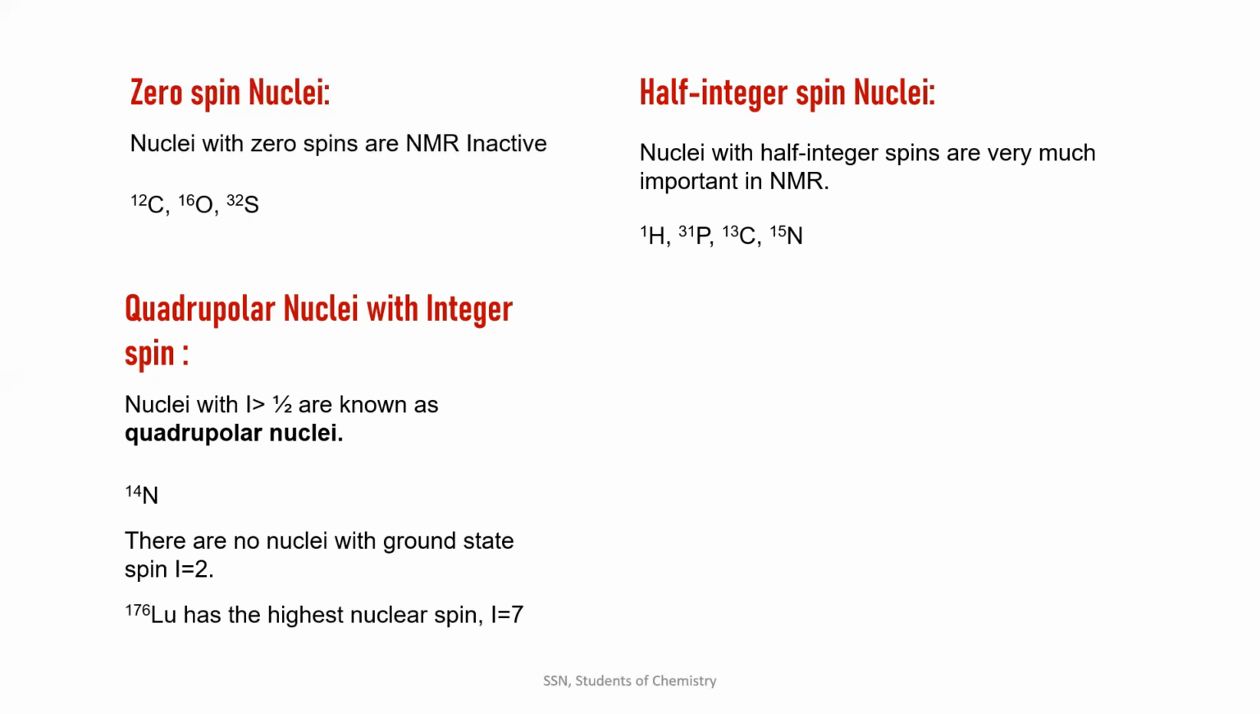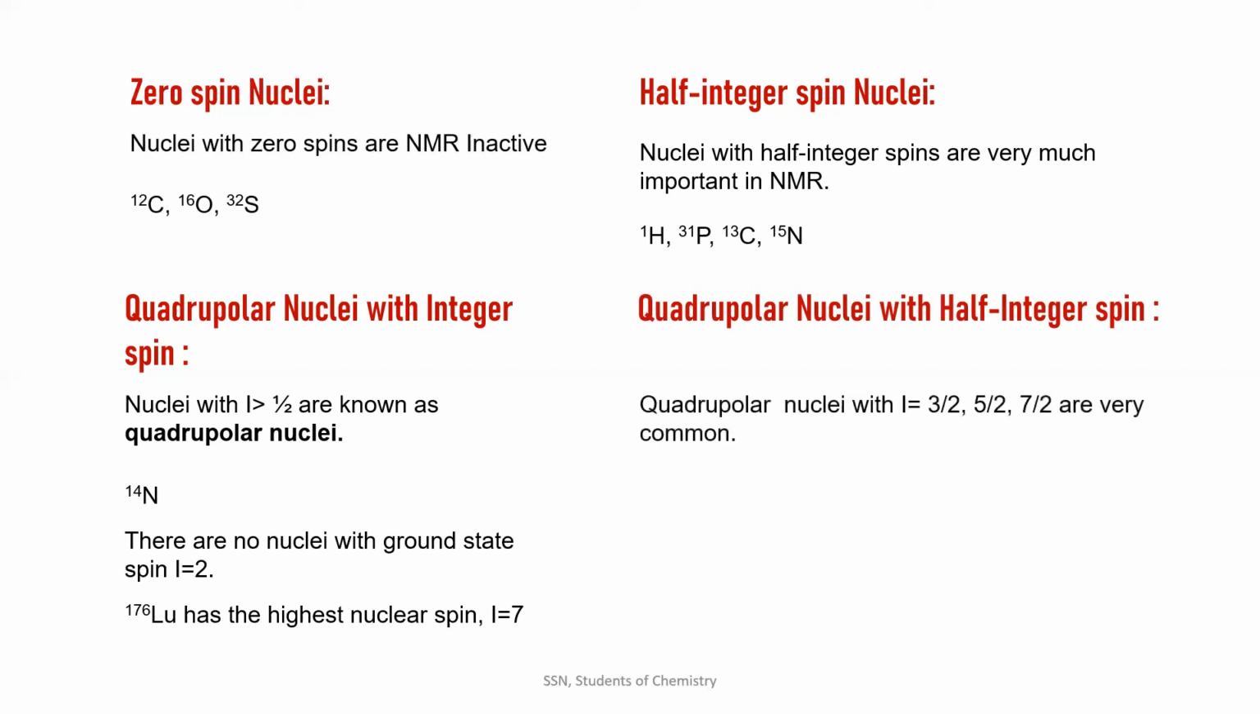Next, quadrupolar nuclei with half integer spin. With half integer spin, it means I can be 3/2, 5/2, 7/2, but not 1/2, because that is not a quadrupolar nucleus. 4/2 and 6/2 wouldn't come here because 4/2 is 2 and 6/2 is 3, which are integer spins. I'm considering only half integer spin here. These are very commonly found in alkali metals, the boron to thallium groups, and the halogens.